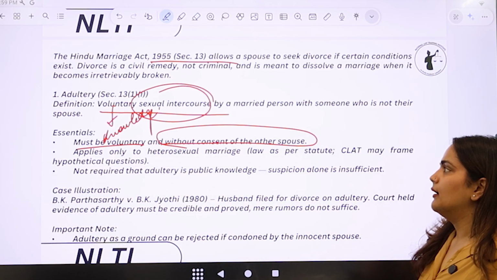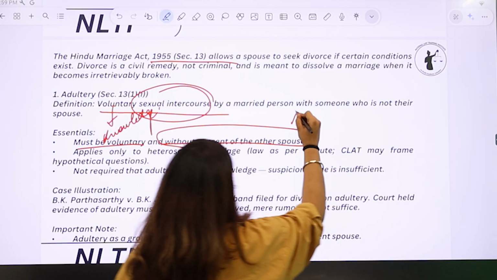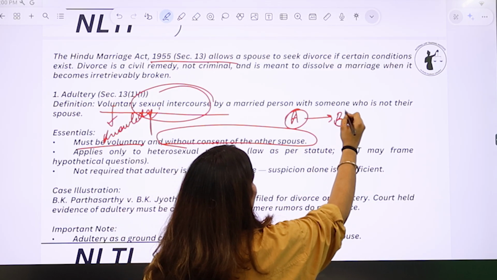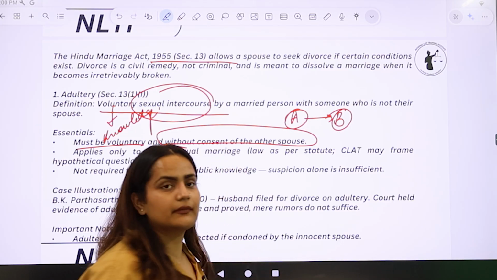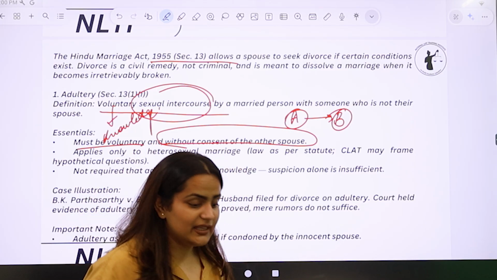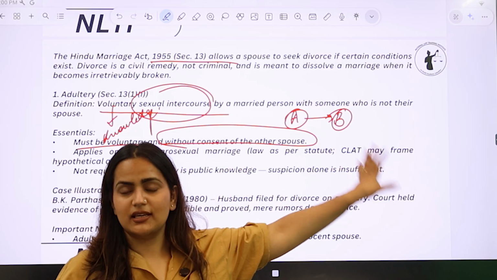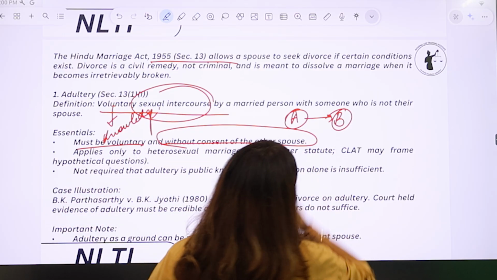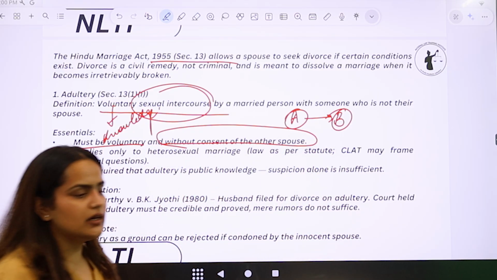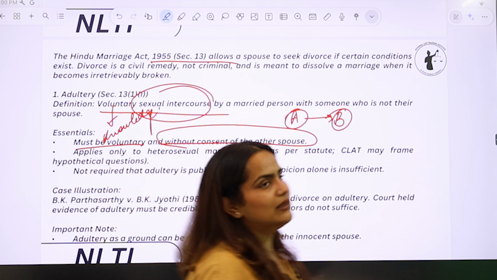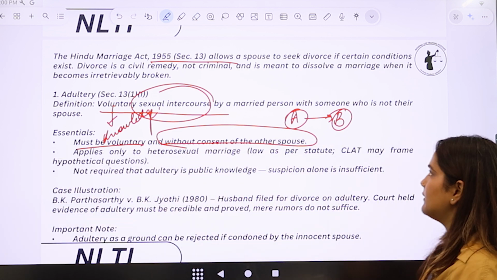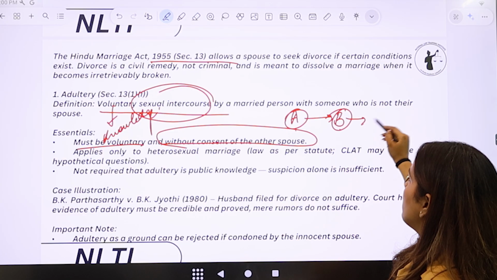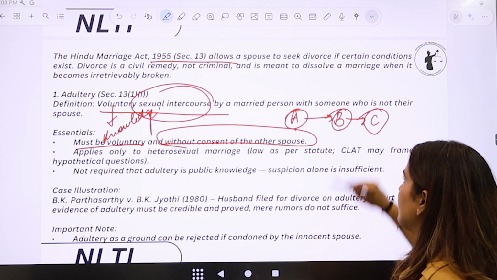Okay. Now, let's say A is the husband. He enjoys seeing his wife be with other men, right? And I am telling you, these are real life cases, real life scenarios. So, please bear with them. A is the husband. He likes to see his wife sexually involved with other men. So, he asks B to get sexually involved with C, who is his friend.